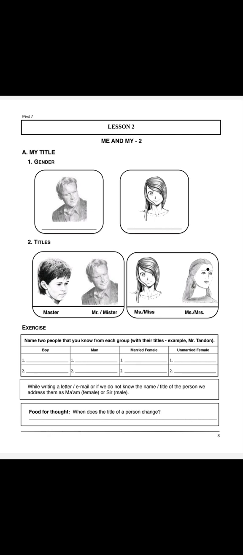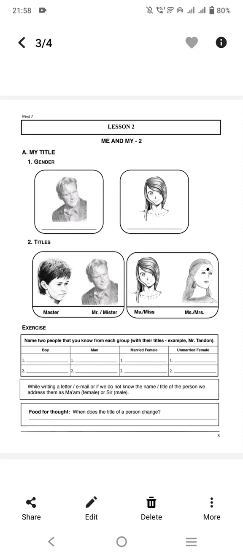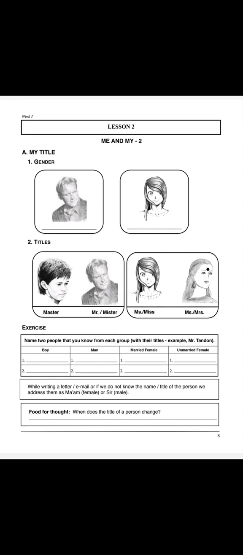So make sure that you remember this: if we don't know the title and the name of the person, and we are writing a letter or email to them, we can address them as Ma'am and Sir. Ma'am is for female, and Sir is for male.